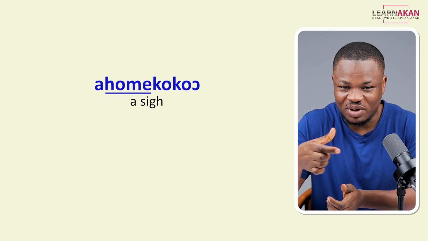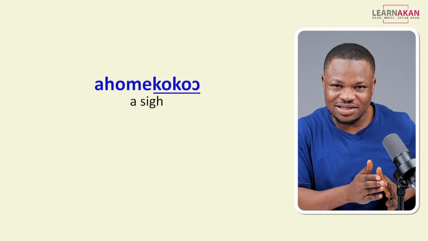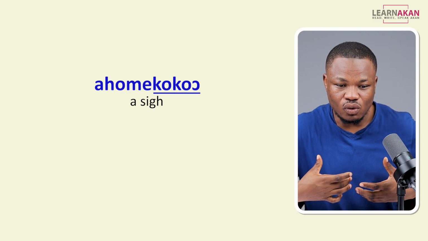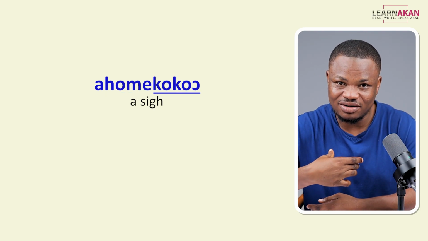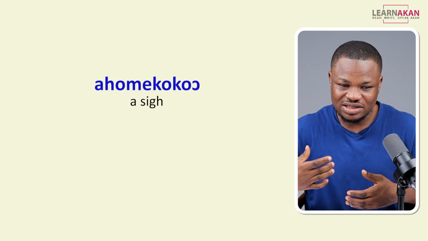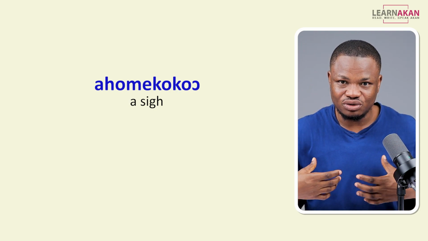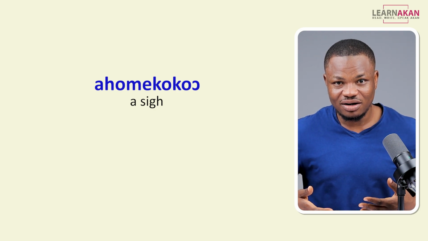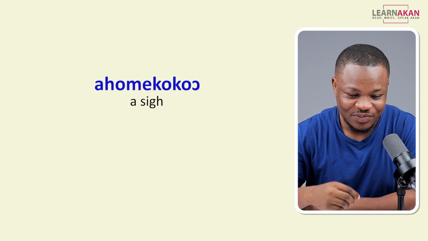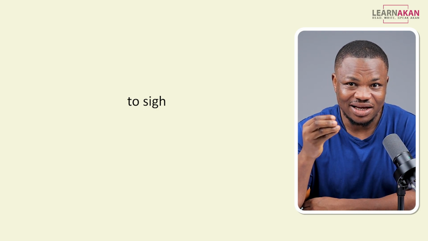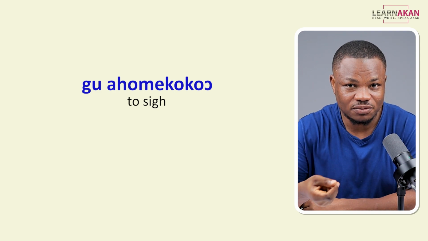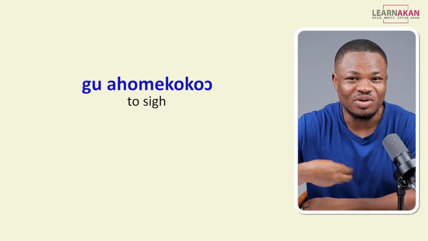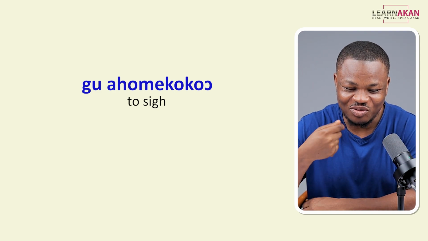So we have home in there, and then it ends with koko, and koko is the chest, right? So this is like breathing that you do with the chest, a sigh, right? So to sigh is gu ahomekoko, okay?